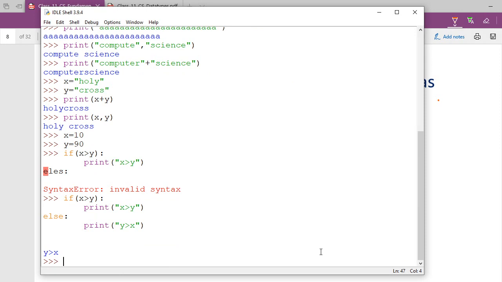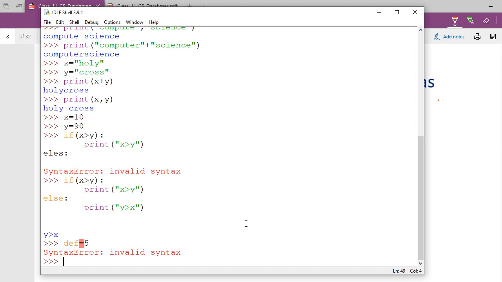Let me show you one example here. Let's suppose I write def and want to use it as a variable name: def is equal to 5. I can type it. Now if I type def equal to 5, are you getting that def is coming in orange color? Yes, sir. Okay, so what is the meaning of this orange color? That these are keywords you can't use in your program. If I press the enter key, see, an invalid syntax error is coming.